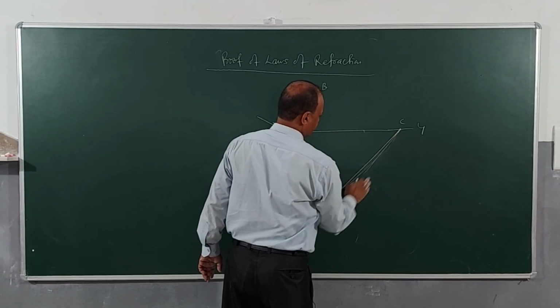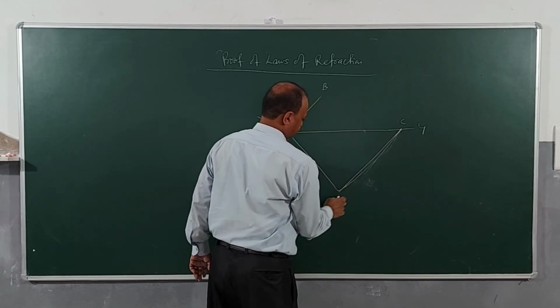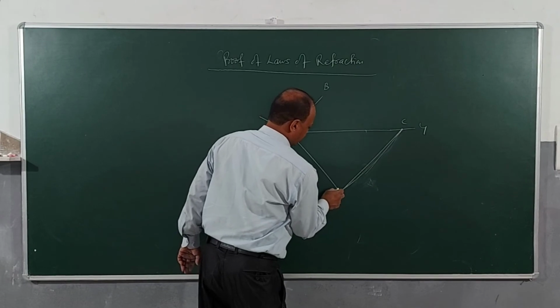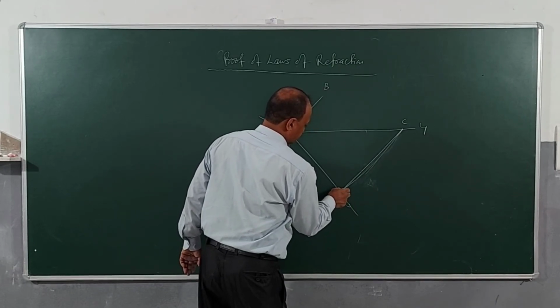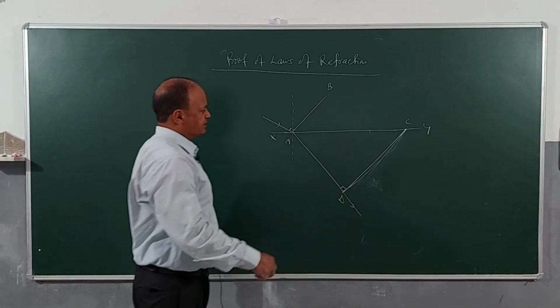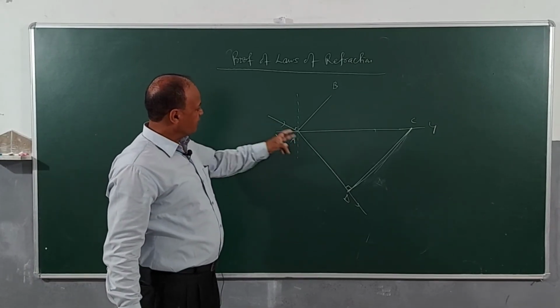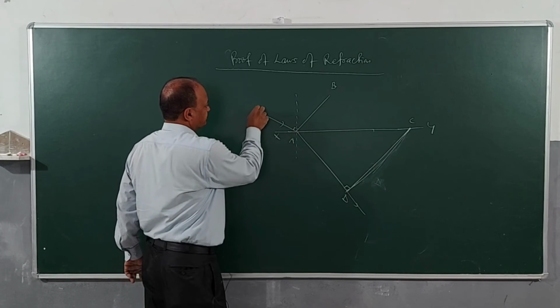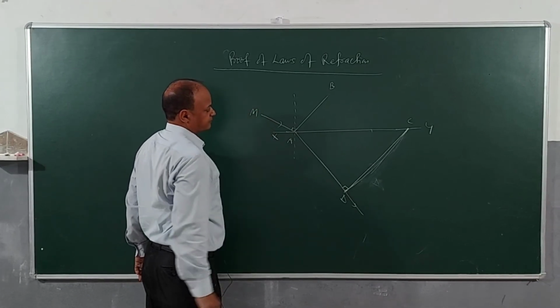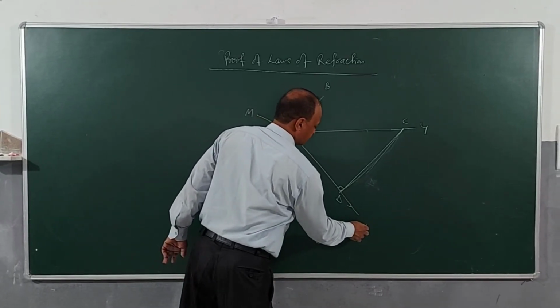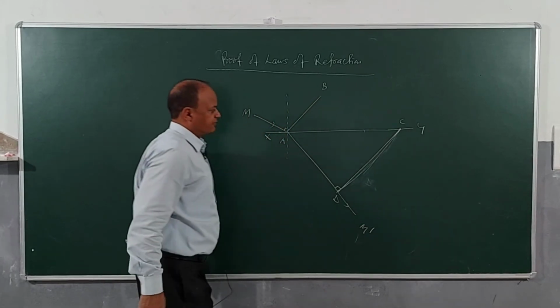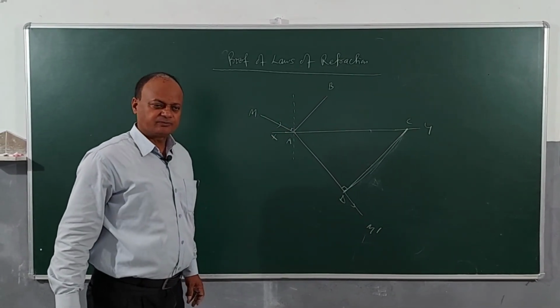This ray will go like this, and how much will be this angle? 90 degrees. So you have considered one ray here, MA, going as DM dash after undergoing refraction.